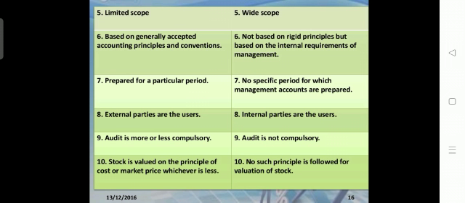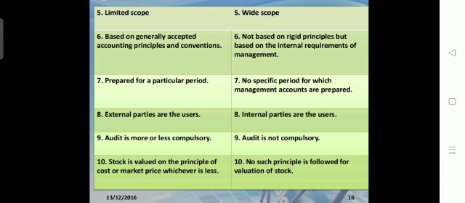But management accounting is not based on rigid principles, but on the internal requirements of the management. Whatever the management requires will be considered in the analysis. It is not based on any principle, because the tools and techniques here do not have a specific set of principles or conventions. So that is the difference we can find.